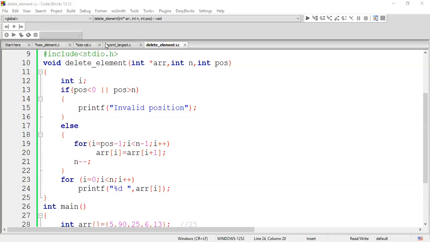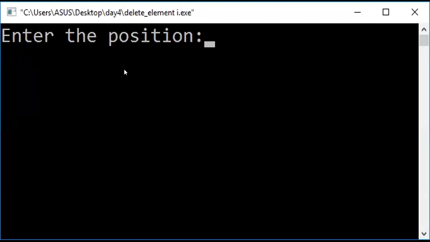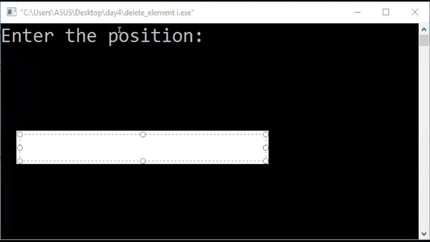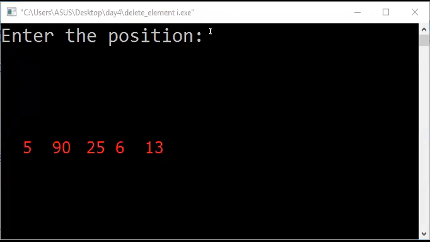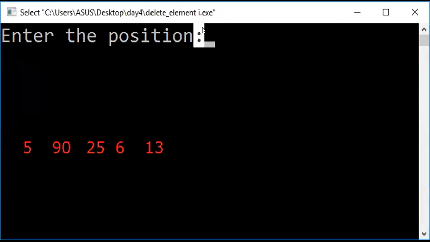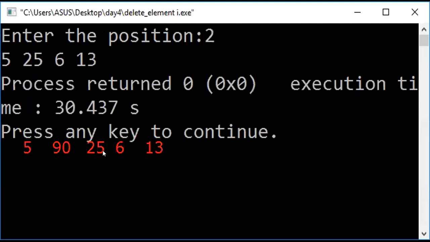So let me show you the output window, guys. Give me a second. What is the array value we have taken? The array whatever we have taken is 5, 90, 25, 6 and 13. This is the array value we have taken. So if I give index position as 2, you can notice that the element in the second index position, 90, is removed and the remaining elements are displayed.